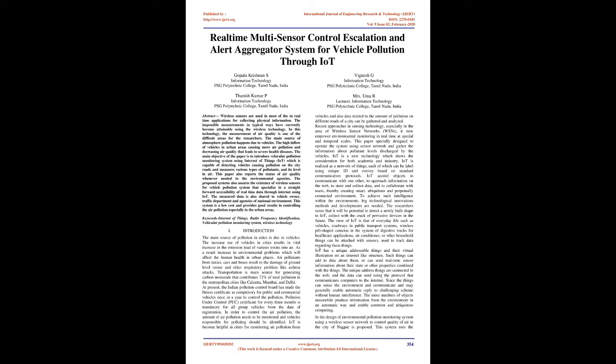The main objective of the paper is to introduce a vehicular pollution monitoring system using the Internet of Things, IoT, which is capable of detecting vehicles causing pollution on city roads and measures various types of pollutants and their level in air. This paper also reports the status of air quality whenever needed to the environmental agencies.